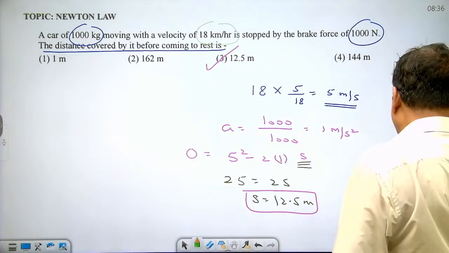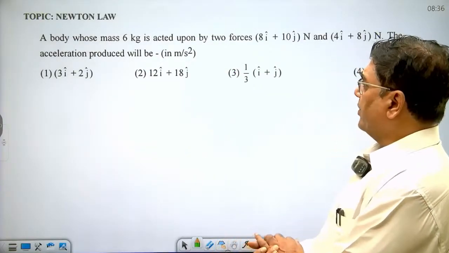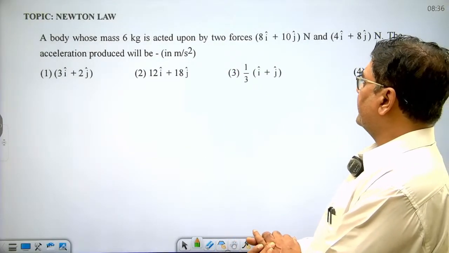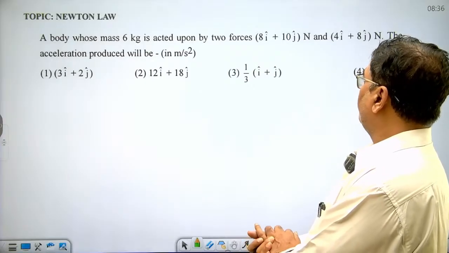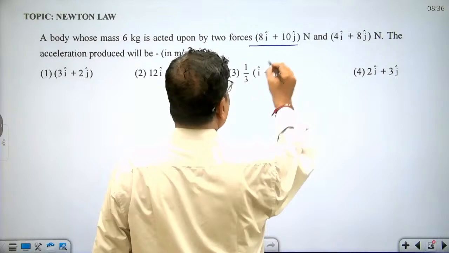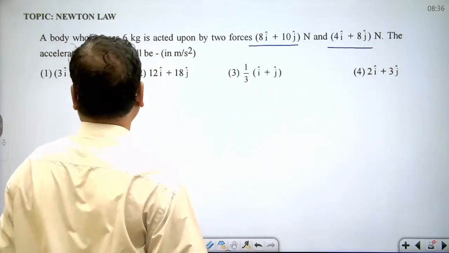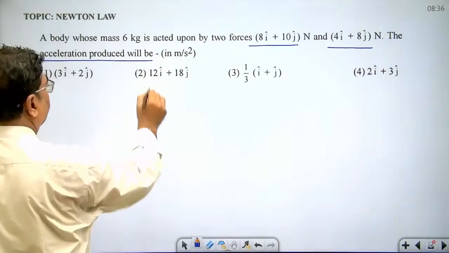Option 3 is the correct answer to our question. Now let's see another question. A body whose mass is 6 kg is acted upon by two forces: 8i + 10j Newton and 4i + 8j Newton. The acceleration produced will be.